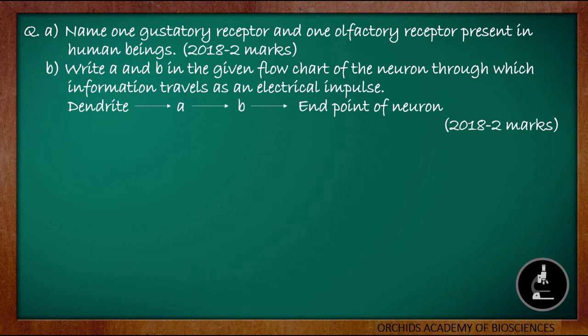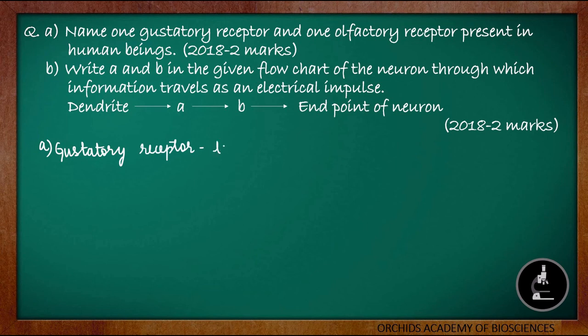Now let us discuss questions from the previous years related to these topics. This question was asked in 2018 for 2 marks. This question was divided into 2 parts. The first part asked us to name one gustatory receptor and one olfactory receptor. The gustatory receptor is present in our tongue. An example for an olfactory receptor is our nose. The gustatory receptor is responsible for sensing the taste, whereas the olfactory receptor is responsible for sensing the smell.